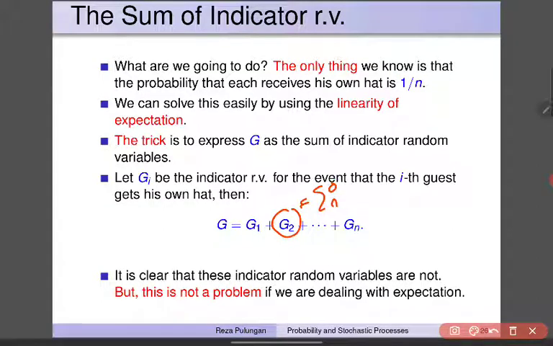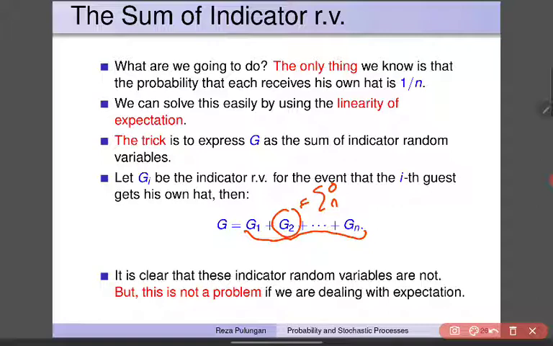It has value 0 if the second guest, guest number 2, doesn't receive his own hat, and 1 if he receives his own hat. So if we sum them all together, this simply means we are counting those people who receive their own hats. Those people who do not receive their own hats will have value 0 for this indicator random variable.